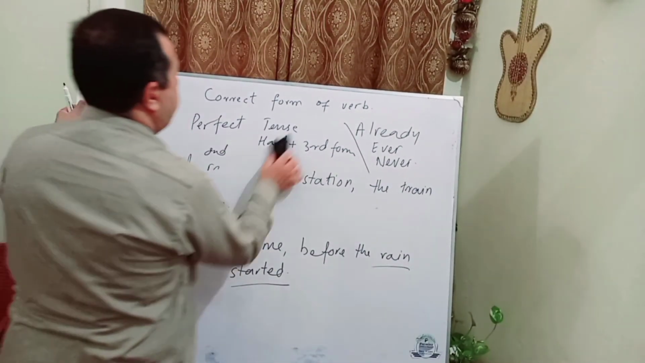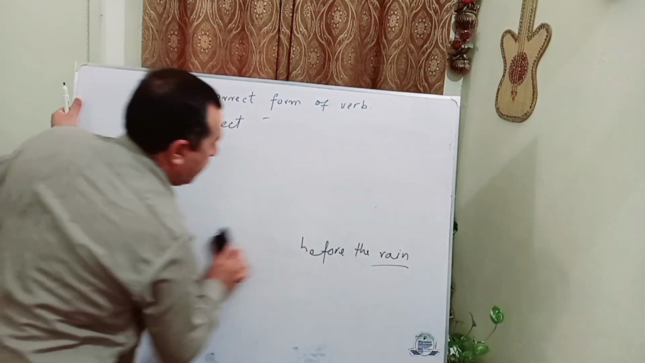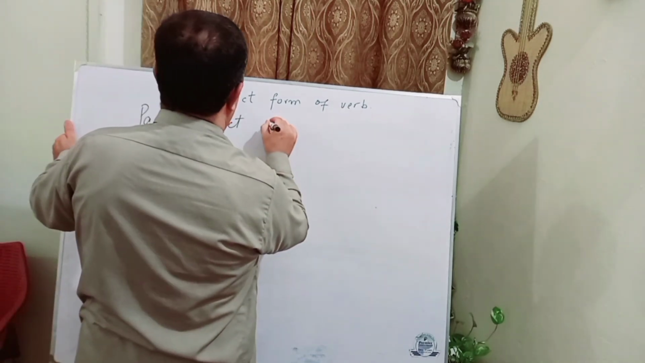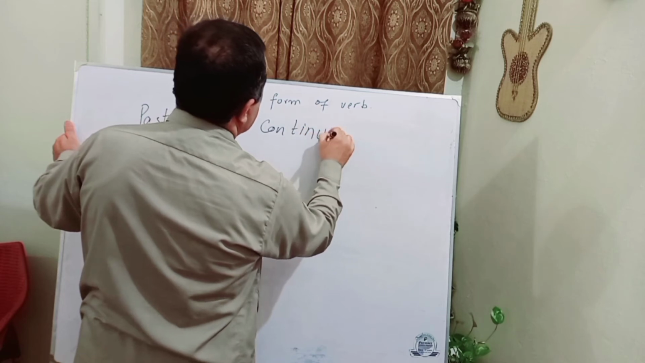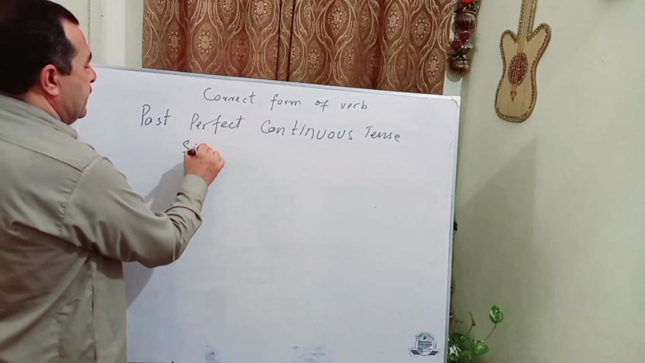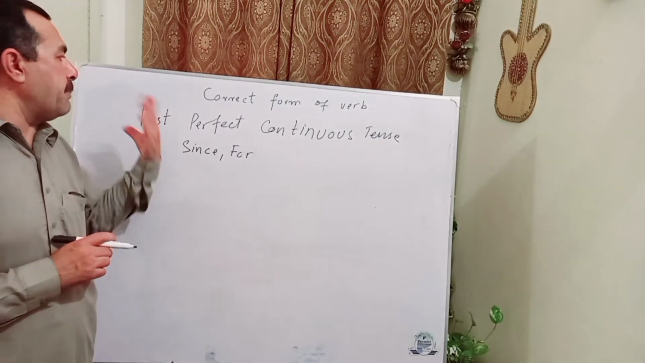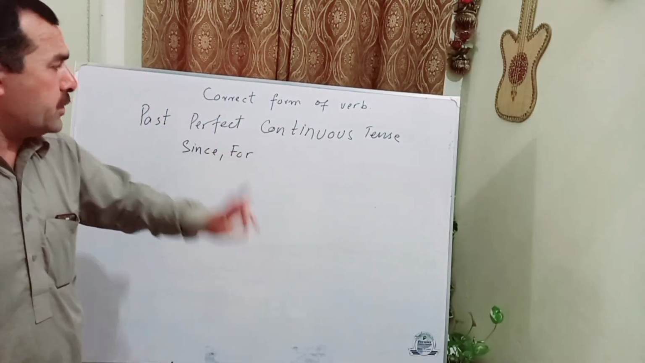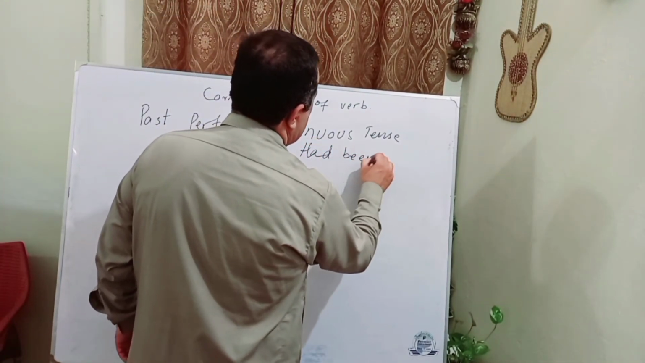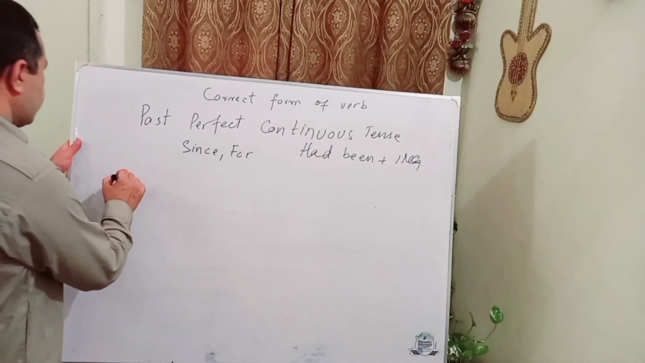The last tense, past perfect continuous, was covered in an earlier video on correct form of the verb. In the first video we discussed that there are two words with the help of which we can use this tense: since and for. For present perfect continuous tense and past perfect continuous tense, there are just two words, since and for. What is the structure? Had been with the ing form of the verb, the present participle.